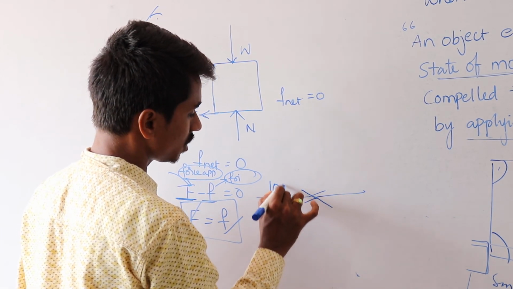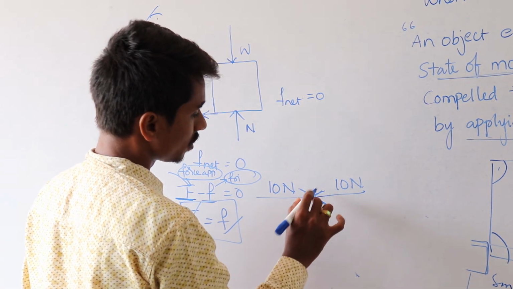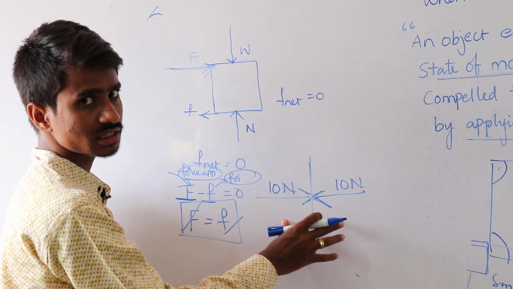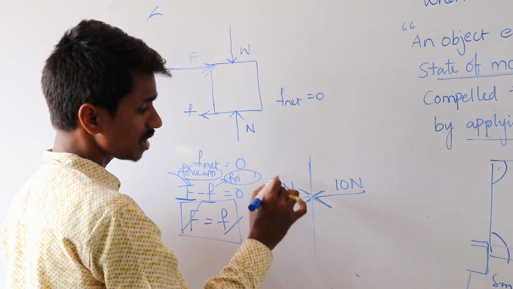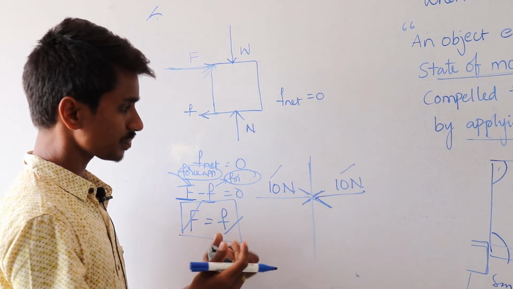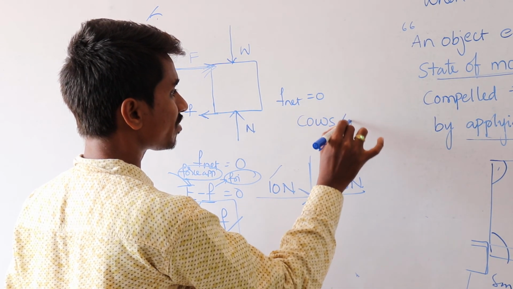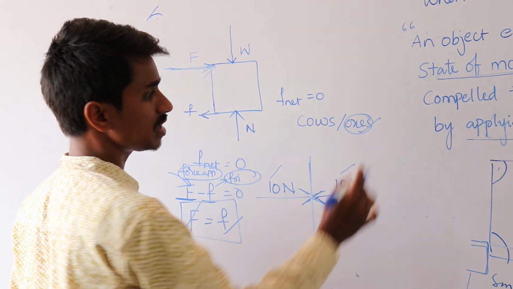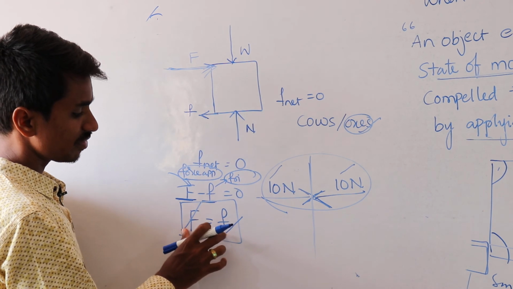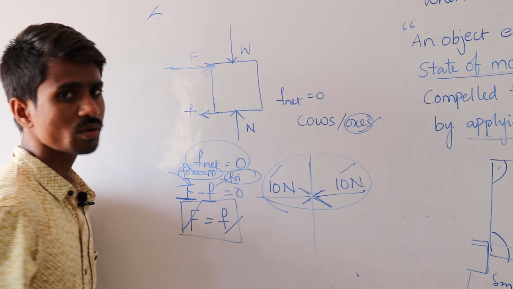Suppose this is 10 Newton, and this is also 10 Newton. Which side does it move? No, it stays in the same place. Why? Because they are equal in magnitude but opposite in direction. If two bulls of the same strength are fighting each other, which one can win? There is no result. So that's why F net becomes 0. This is the first law of motion.